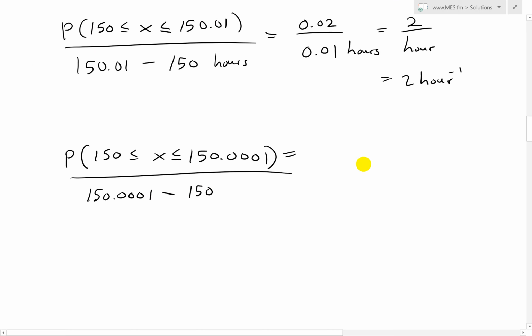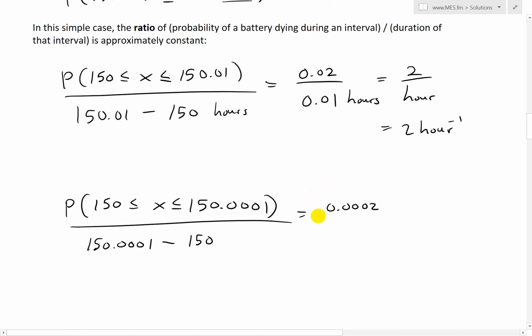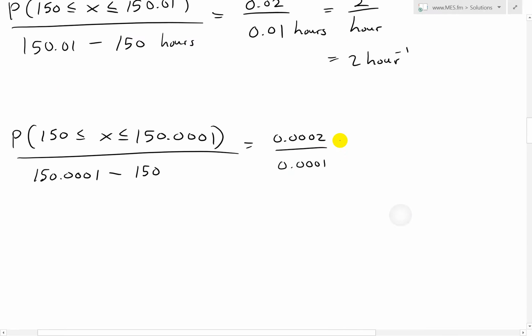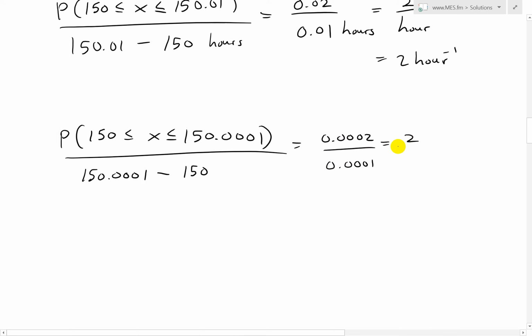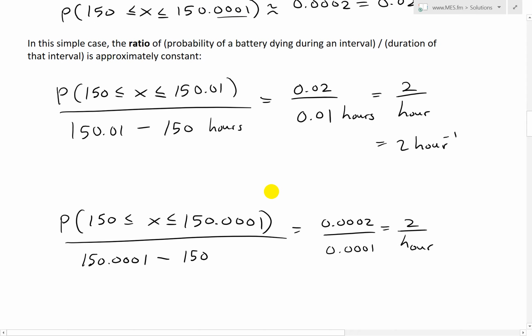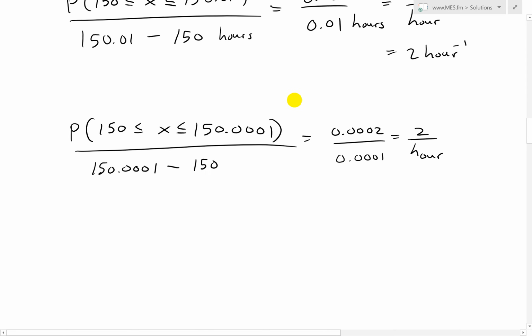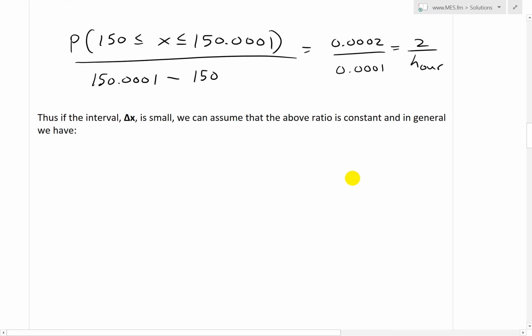So now we get right here 0.0002. So it's 3 zeros, divided by, again, the interval, which equals 2 over hour. All the zeros cancel. So as you can see, these are constant. It's approximately constant, again, because we're dealing with such small intervals. And we can just generalize. Thus, if the interval delta x is small, we can assume that the above ratio is constant.